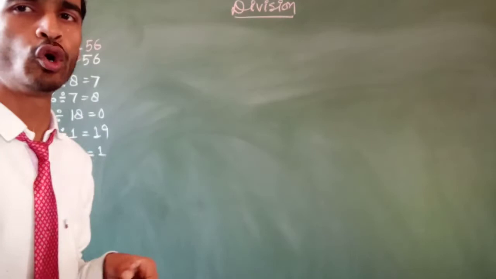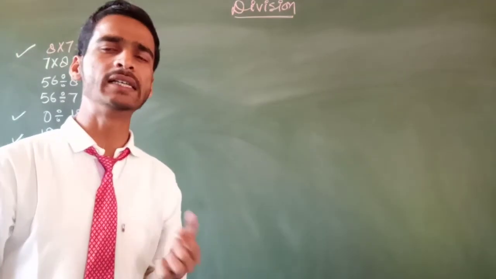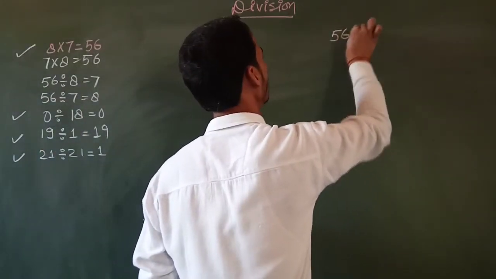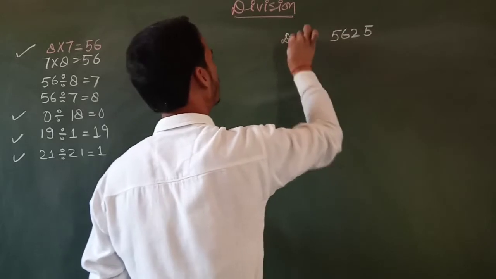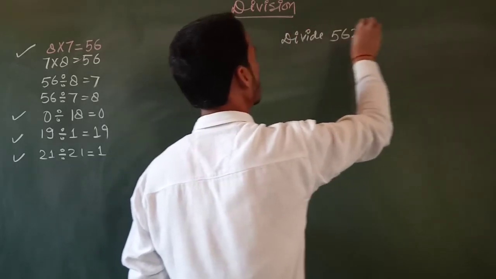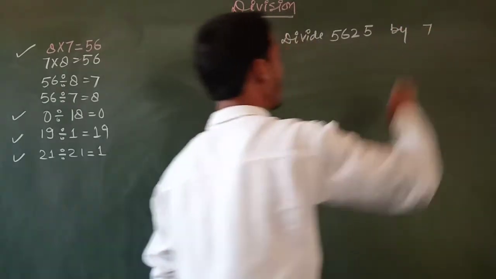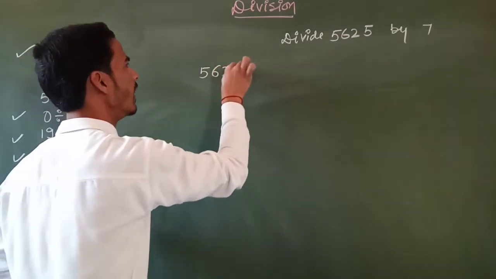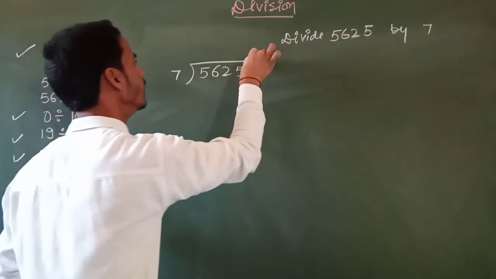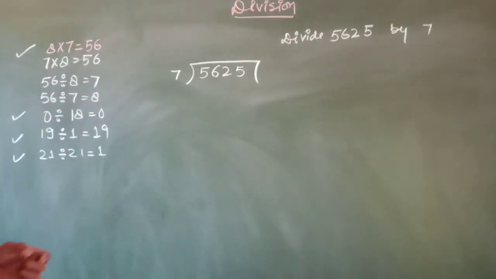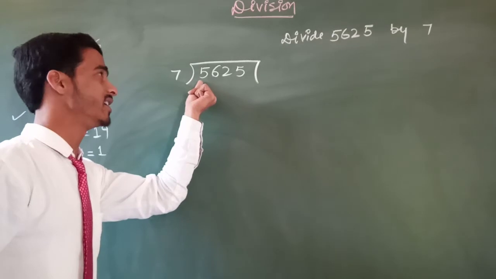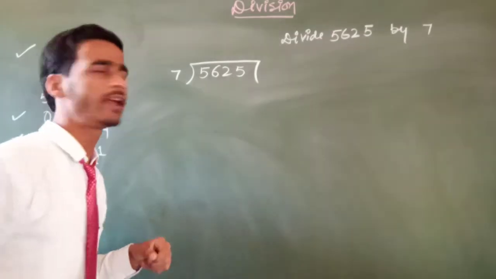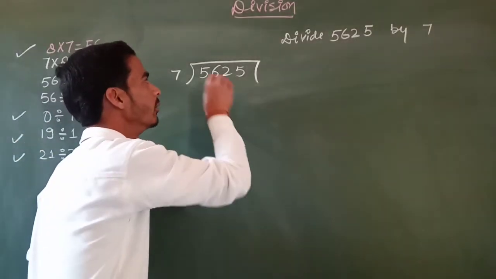Firstly, we have to know what is division and how we can divide numbers. Listen here, there is an example. Divide 5625 by 7. We write 5625 divided by 7. Firstly, we take one digit, but 5 is smaller than 7, so we can't divide it.